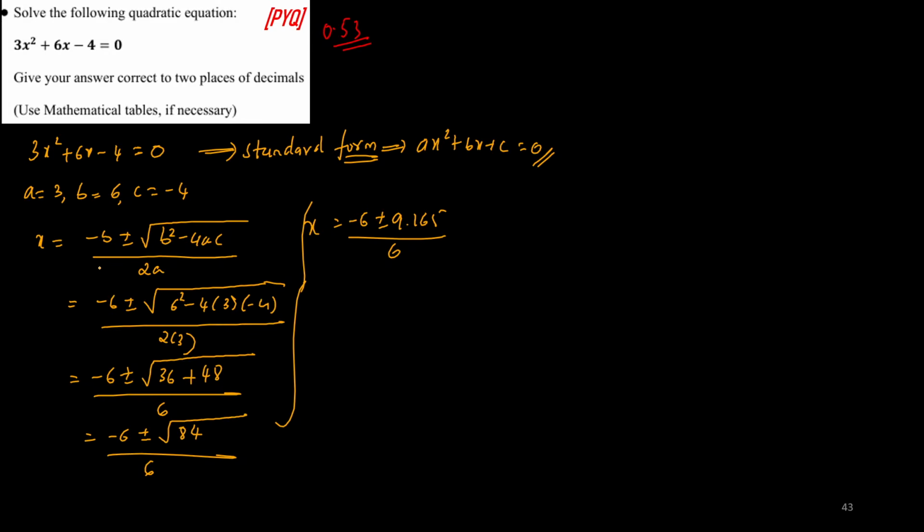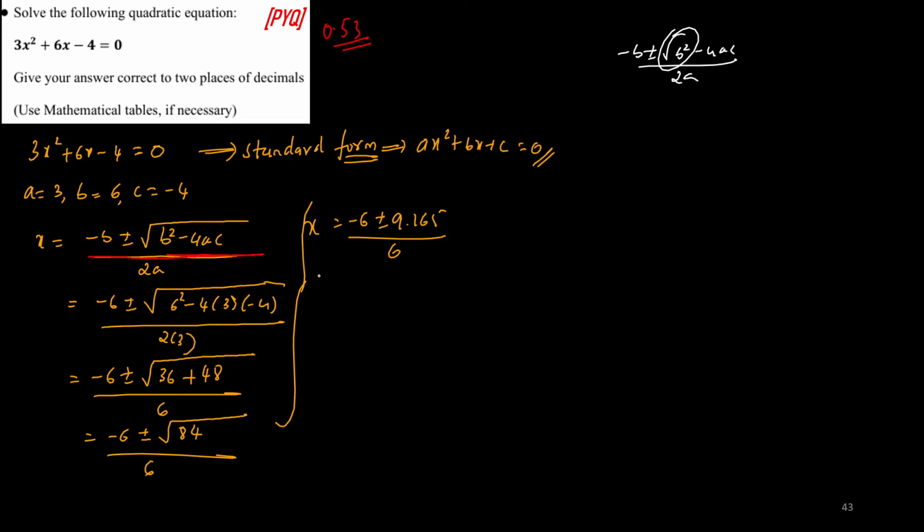Now many of you don't write this line, from here to here; it should be written like that. And many of you write very stylishly, minus b plus or minus square root of b square minus 4ac divided by 2a. Very stylish, guys. Don't do that, it gives a different meaning, and you don't get marks if you write like this.